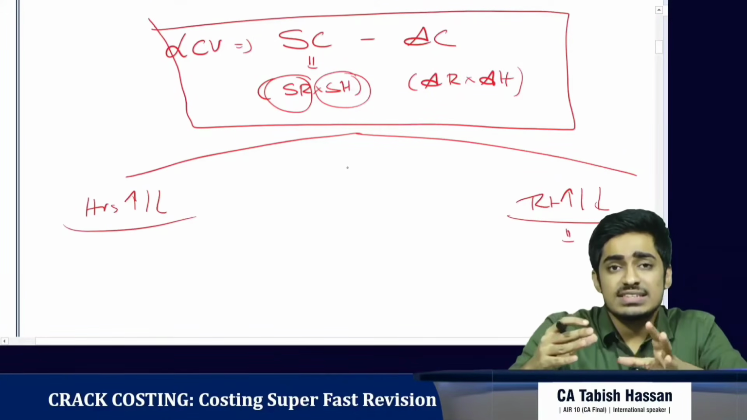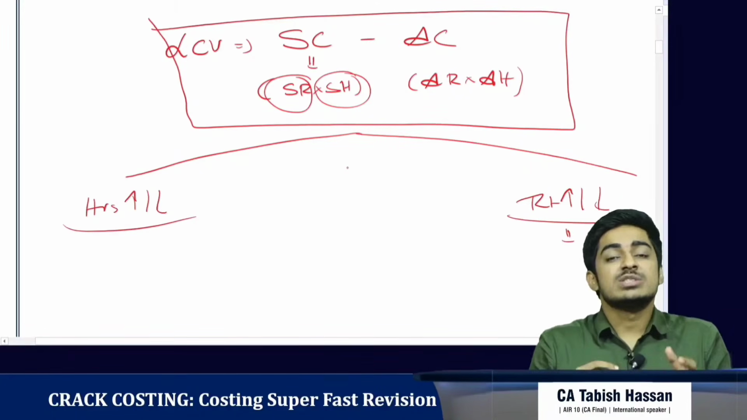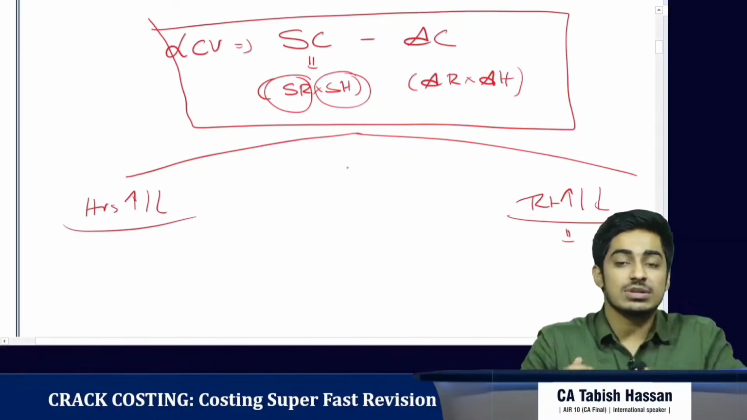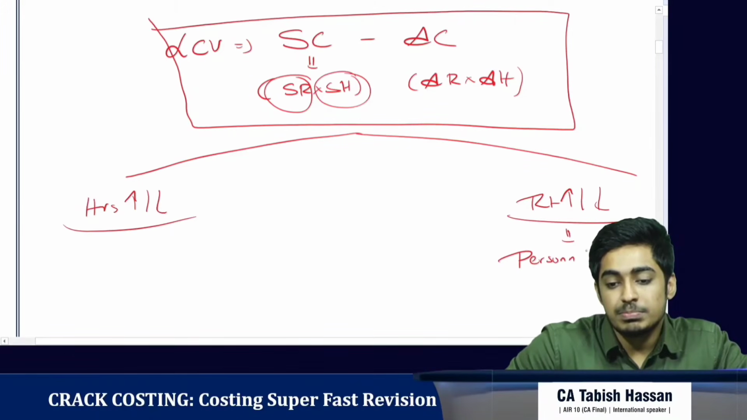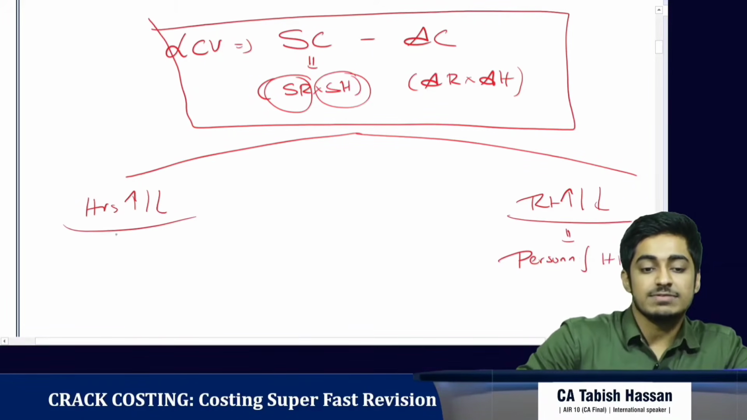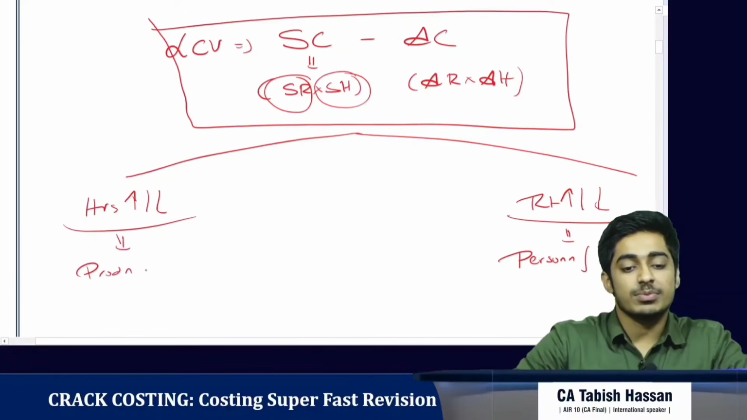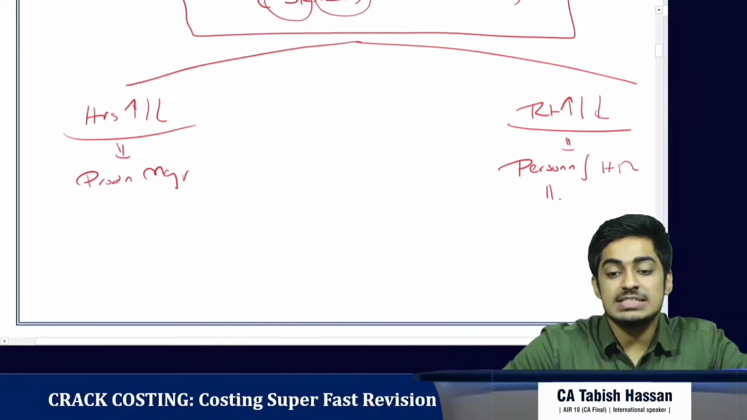In every organization, there is something called the personnel department or the HR department. They are responsible to ensure that they get the employees at the right price. So if the rate has increased or decreased, it is the responsibility of the personnel or HR department. If the hours have increased or decreased, who is responsible? It is the responsibility of the production manager. Clear till now?